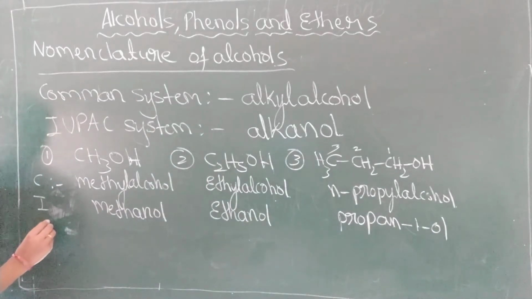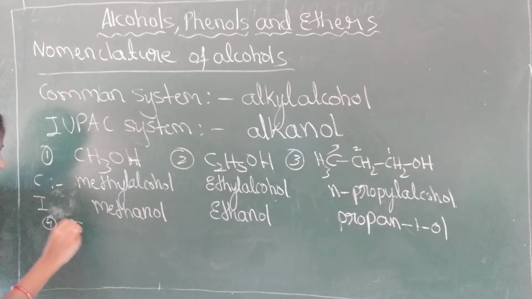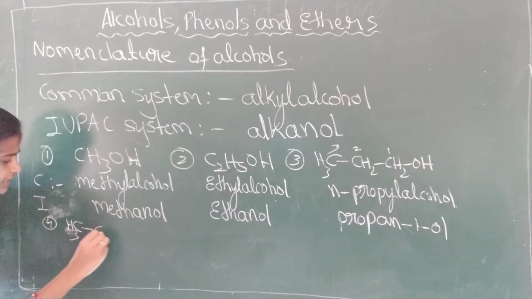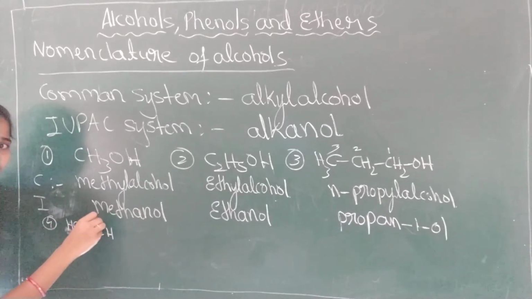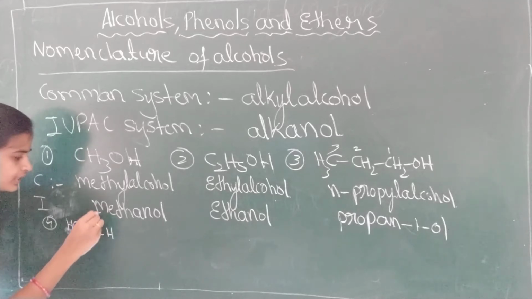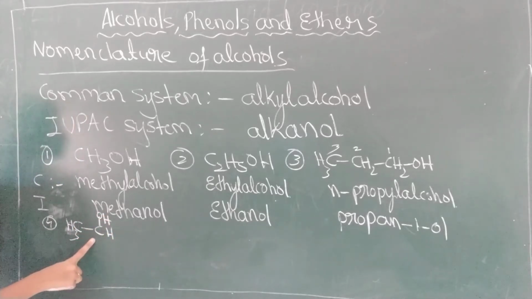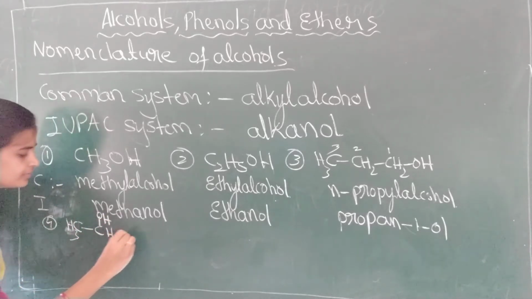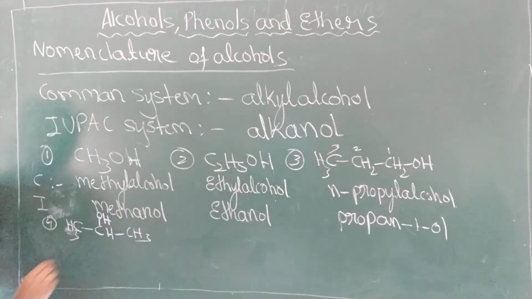And then the fourth example here: CH3, OH is attached to the second carbon atom, and CH3. What is the common name of this one?